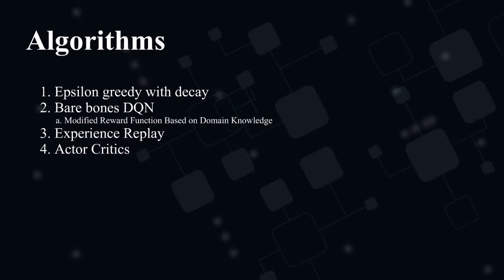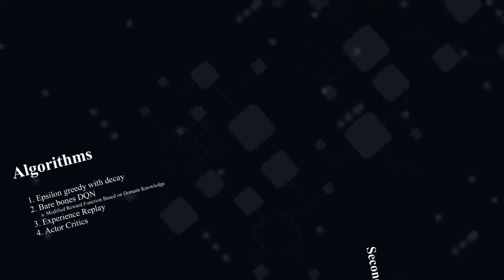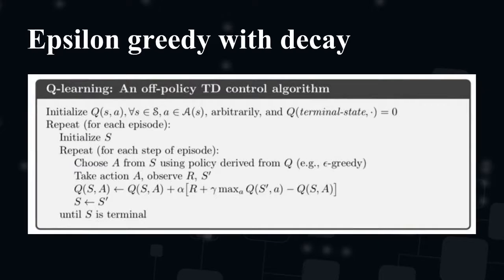Here you can see the list of algorithms that we tried to use in this problem. The first one I would like to talk about is the epsilon-greedy Q-learning algorithm. On the following slide, you can see the pseudocode implementation for our Q-learning algorithm. I will not go into all the details of this code. However, one important thing about this algorithm is that we are updating the Q matrix at each step during the training. In other words, we're training at every iteration during our training process.